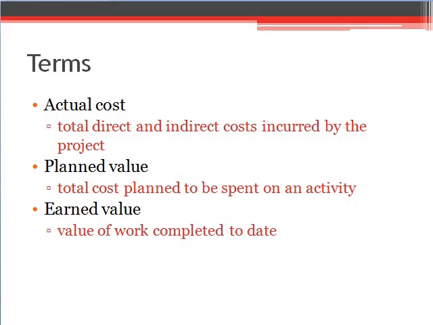Some of the metrics that are needed for these calculations are the actual cost, planned value, and earned value. Actual cost is the total direct and indirect costs incurred by the project, while planned value is the total cost planned to be spent on the activity, while the earned value is defined as the value of work completed to date.